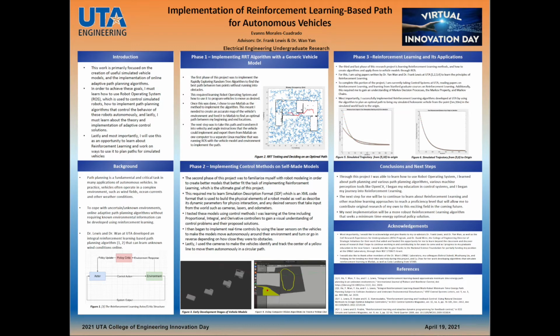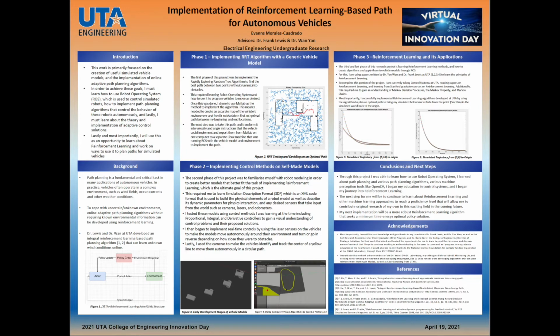Once I felt truly comfortable coding with ROS and commanding robots, as well as extracting and manipulating sensory data from them, I began to implement a path planning algorithm known as randomly exploring random tree. The RRT algorithm takes in a map of the environment ahead of time and plots the path. Notice how this is very different from reinforcement learning, which uses online adaptive algorithms that learn in real time.